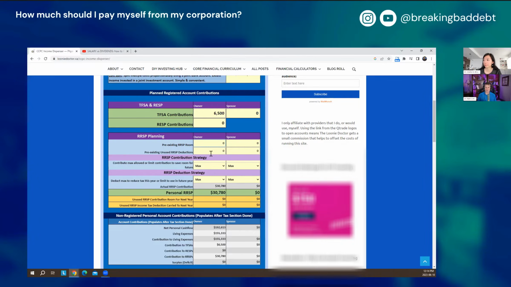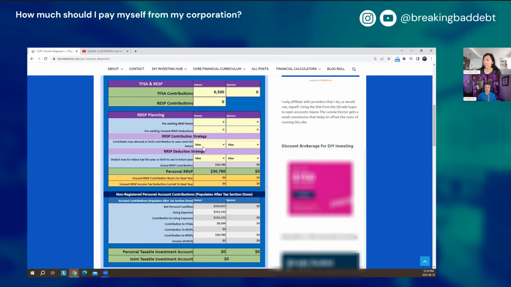So if you are going to have a big income bump that you would want to save for, and you really want that to be in the next couple of years. If it's not, then you're missing that opportunity to have tax sheltered growth. But if it is going to be in the next couple of years, you can change that to limit, and then it'll allow you to limit how much you're going to contribute or how much you're going to deduct to a certain amount, so that you're saving that room for whatever is going to be that big influx of money or that big increase in your income.